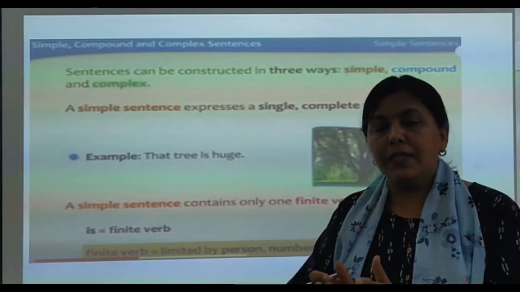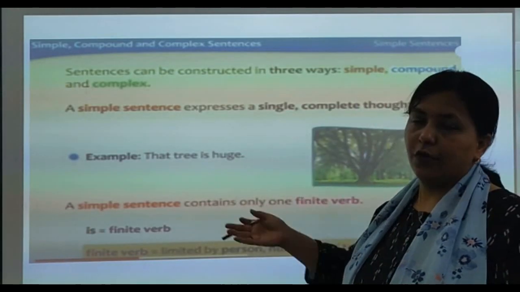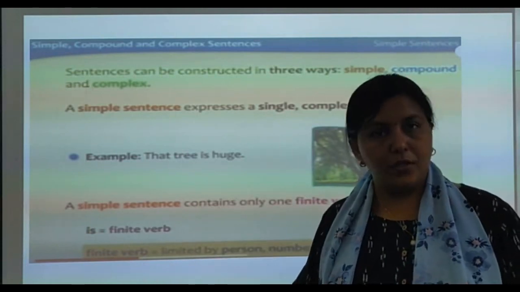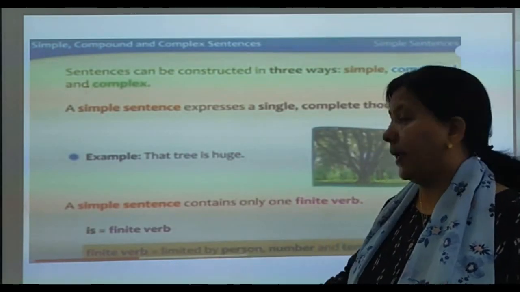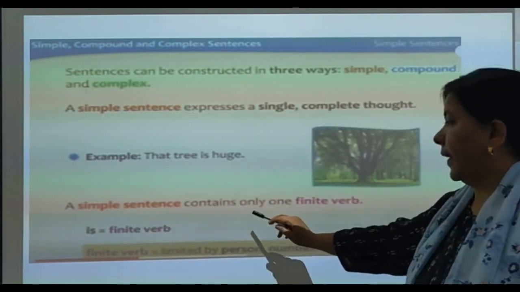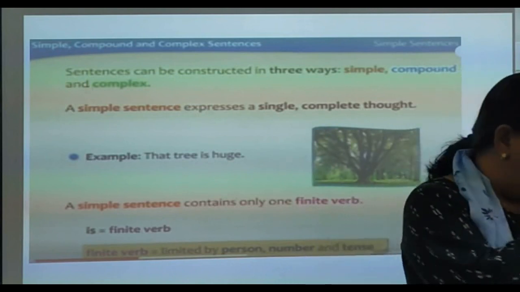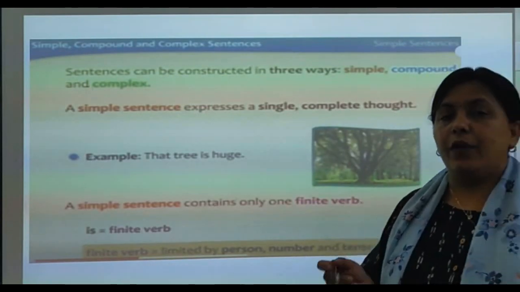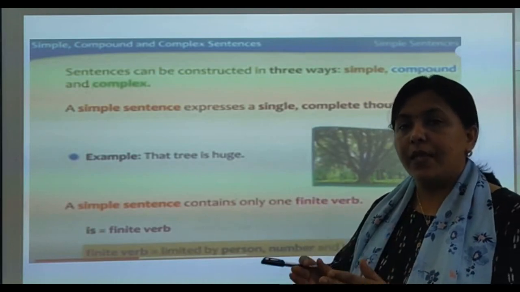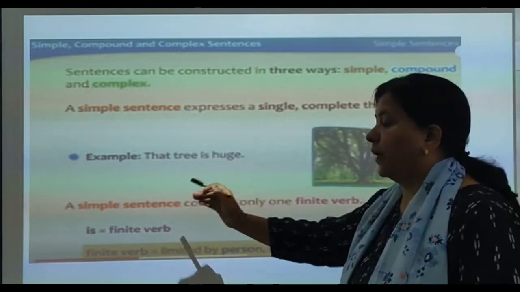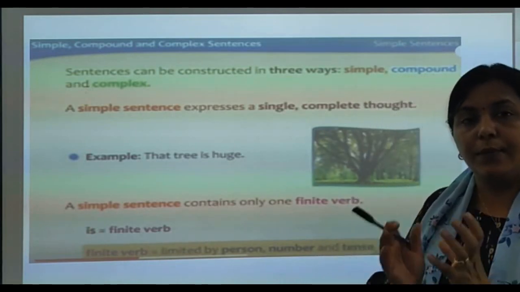So a simple sentence has a simple structure, a subject, a verb and an object. Very simple. So how we can explain a simple sentence? A simple sentence contains only one finite verb. Now what is a finite verb? A finite verb is one that defines your subject, which has a proper subject.